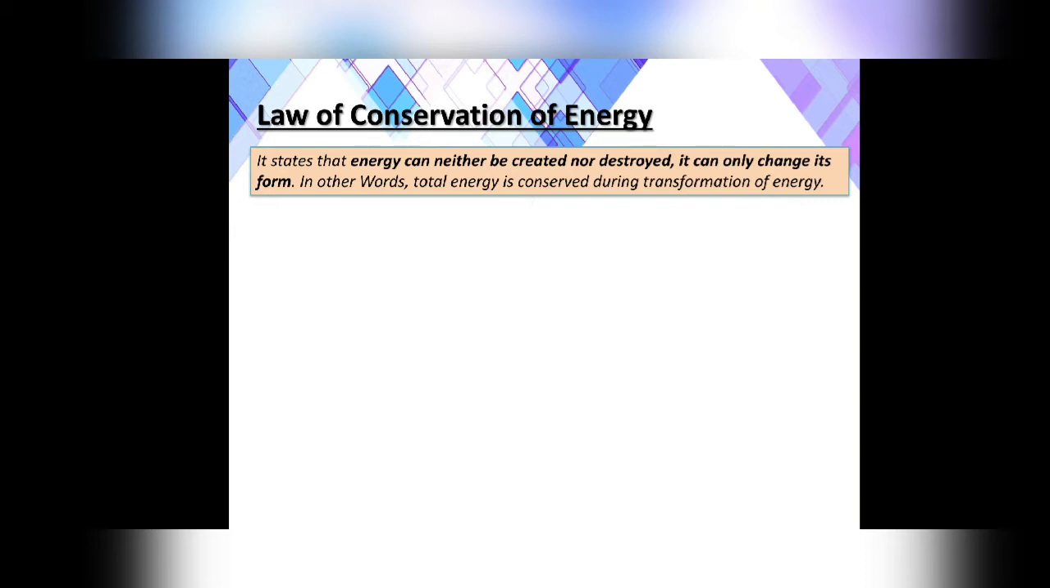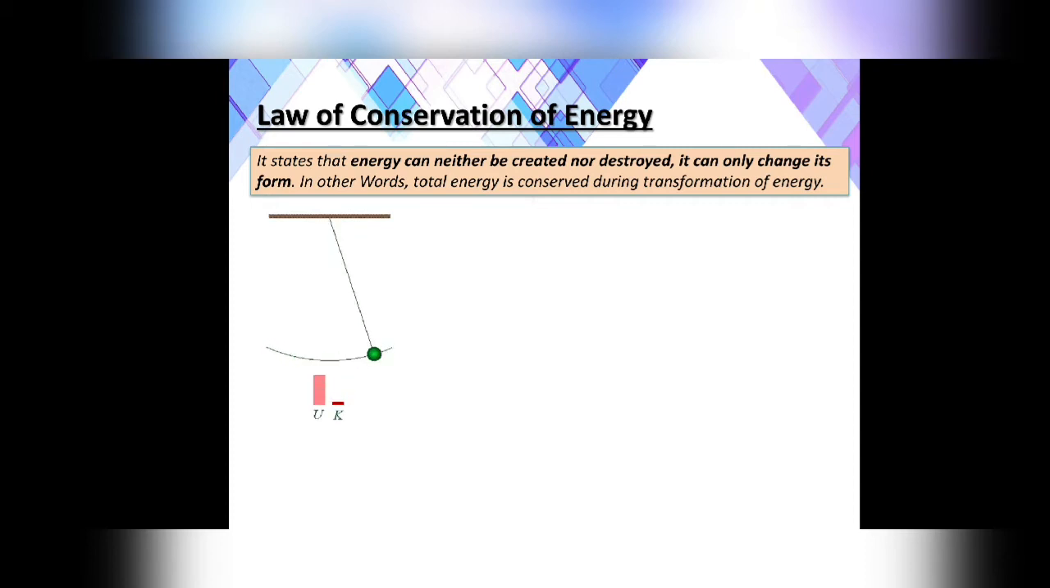Next is law of conservation of energy. Law of conservation of energy states that energy can neither be created nor destroyed. It can only change its form. We have learned already that it is changing from one form to the other form. It means that energy is not being created or destroyed. It is always changing from one form to another form.